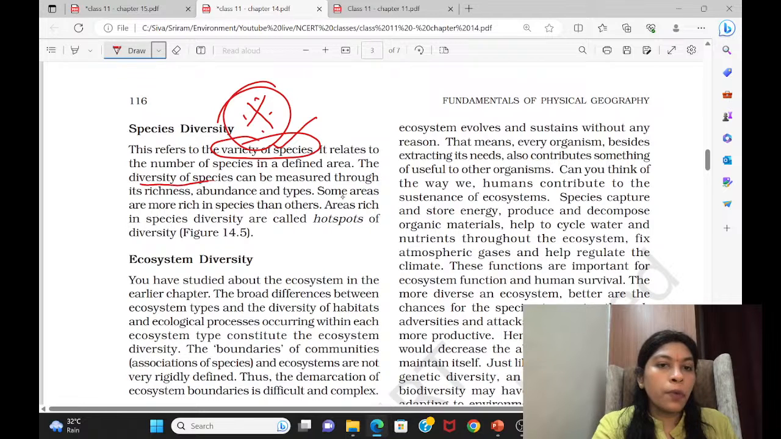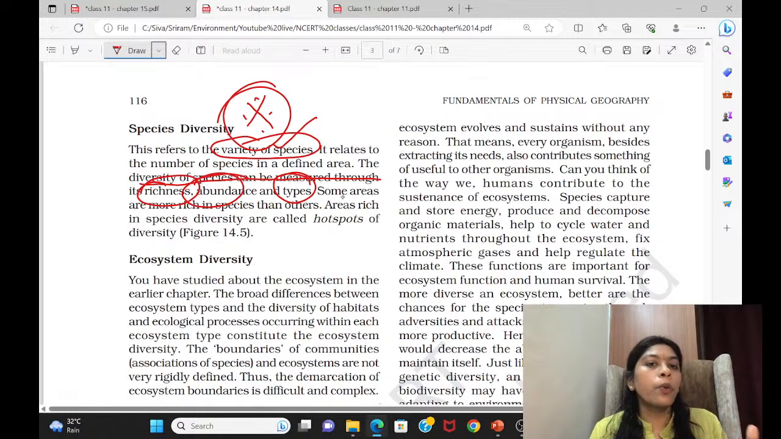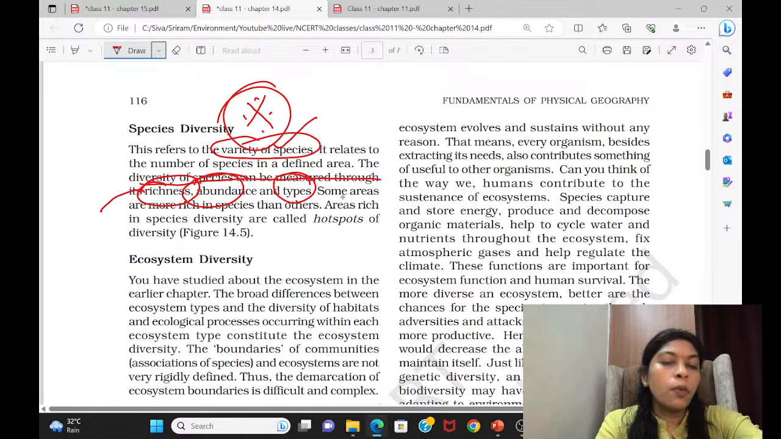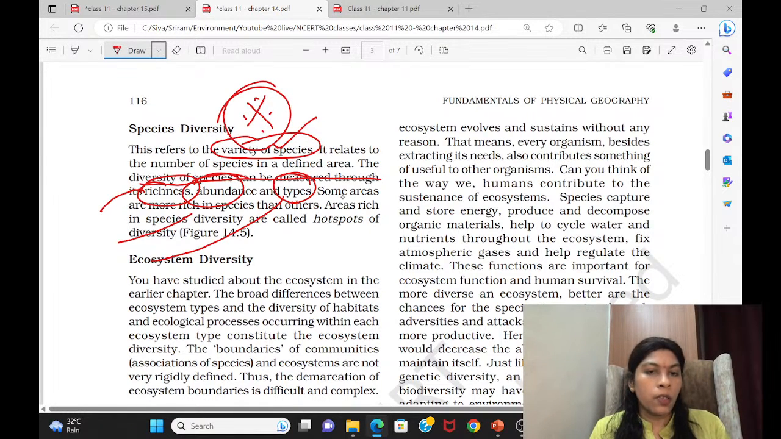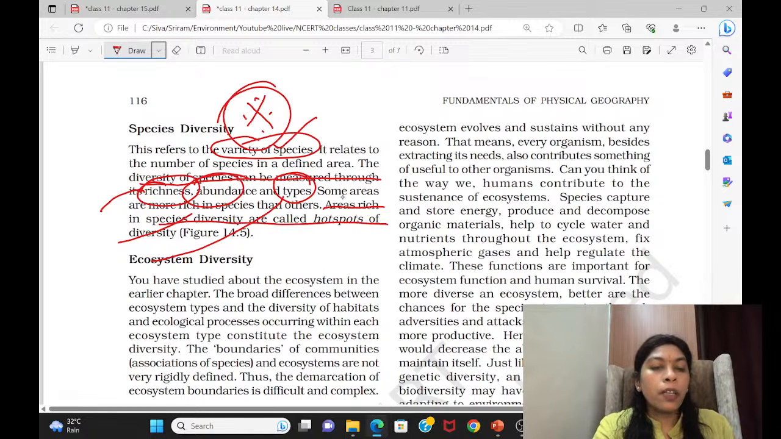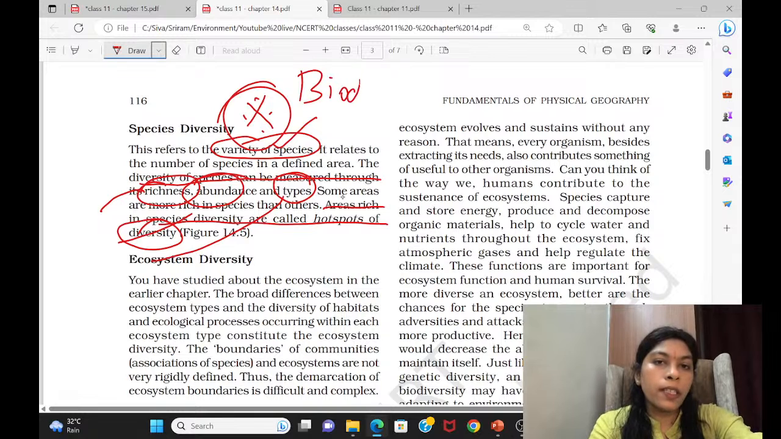The diversity of species can be measured through its richness, its abundance, and its types. With these three only, we are going to measure species diversity. You can make a small note about what is species richness, what is species abundance, and what are species types. Then see, areas rich in species diversity are called hotspots of diversity. We call this a biodiversity hotspot. You will come across this again in some places, and there I will say what is meant by biodiversity hotspot.